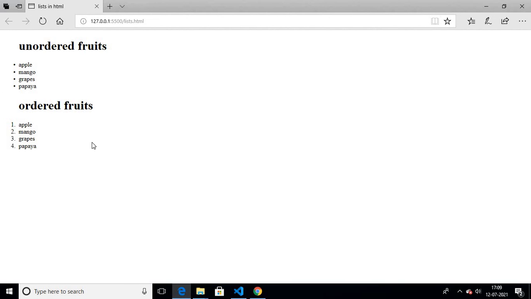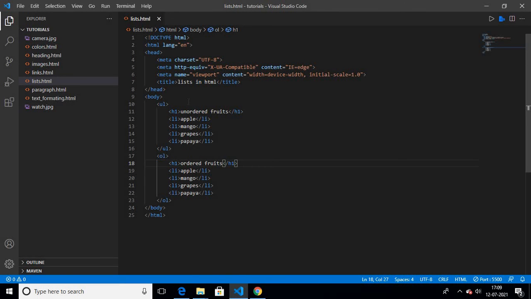So this is the difference between ordered list and unordered list, and this is how we add a list in the web page. For the unordered list we use the UL tag. Inside the UL tag we write our list. For each particular item you have to use LI separately. So for apple a separate LI, for mango a separate LI, like this you have to use separate LIs. This is the list tag for different items. So this is how we add a list in HTML.